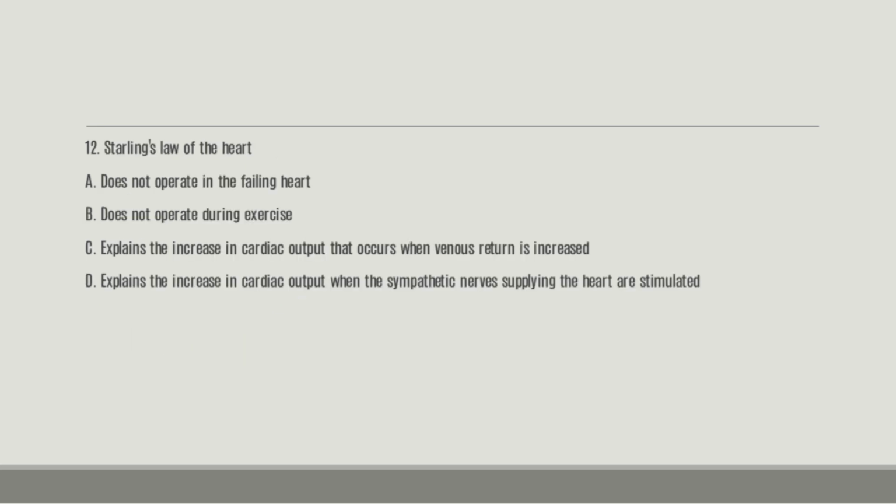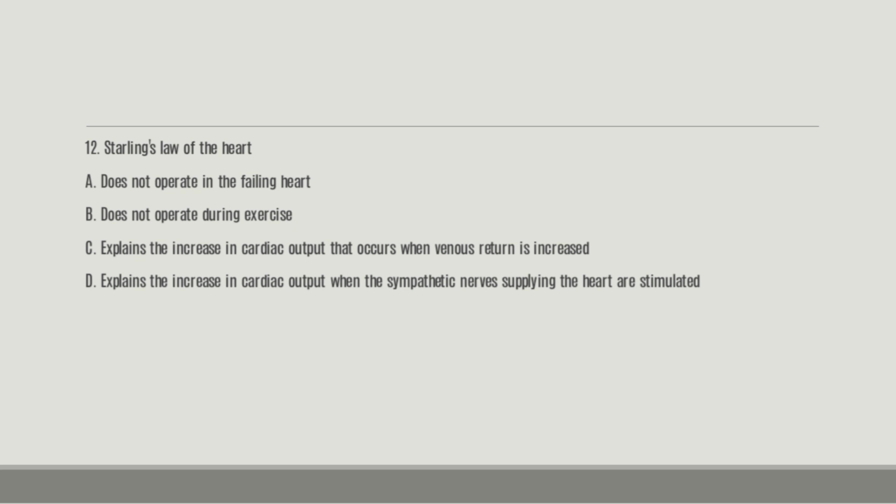Number 12. Starling's law of the heart: A. Does not operate in the failing heart. B. Does not operate during exercise. C. Explains the increase in cardiac output that occurs when venous return is increased. D. Explains the increase in cardiac output when the sympathetic nerves supplying the heart are stimulated.